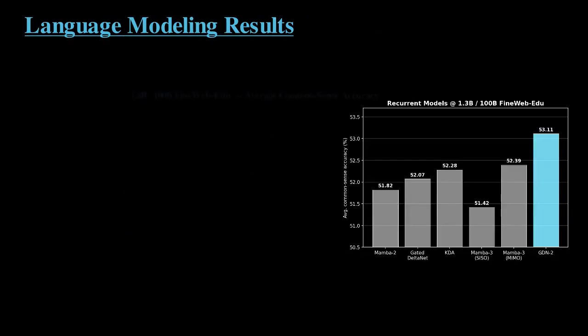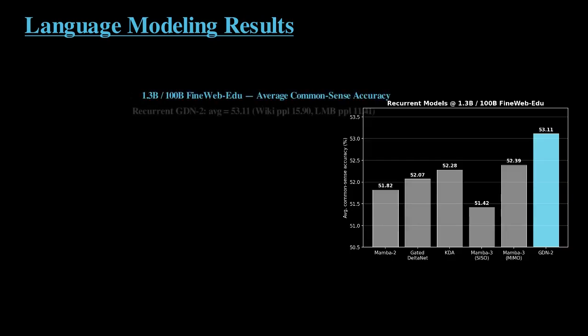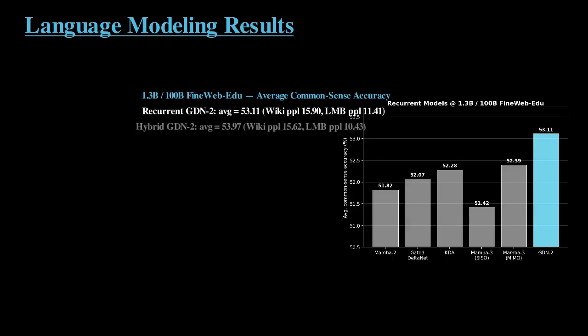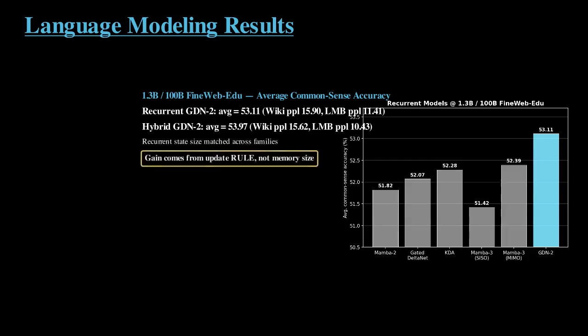At 1.3B parameters trained on 100B tokens of FineWeb-Edu with a 4K training length and matched recipe, the recurrent Gated DeltaNet-2 hits WikiText perplexity 15.90, the best among Mamba-2, Gated DeltaNet, KDA, Mamba-3 SISO, and Mamba-3 MIMO. LAMBADA perplexity 11.41, also best. Average commonsense accuracy across PIQA, HellaSwag, Winogrande, ARC, OpenBookQA, SIQA, and BoolQ comes out to 53.11. With sliding window attention in the hybrid setting, perplexity drops further to 15.62 and average accuracy rises to 53.97.